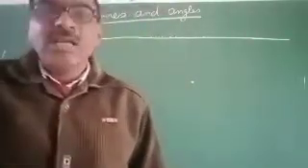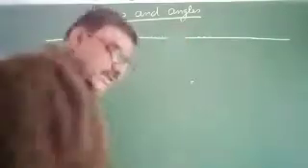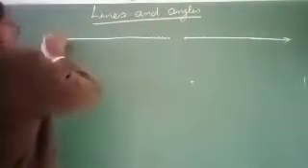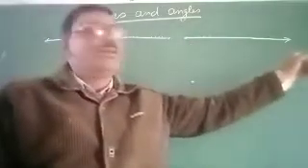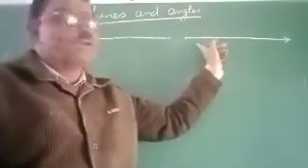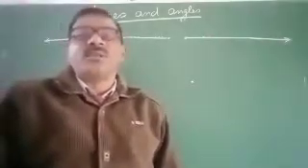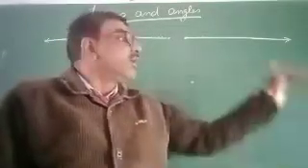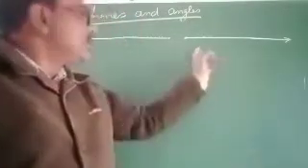Now, if you cut the line, then it has an ending point, and it is the form of a ray. So a ray has one end point and extends in one direction. This is the form of a ray.